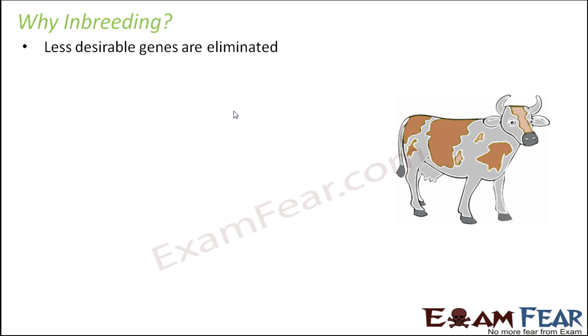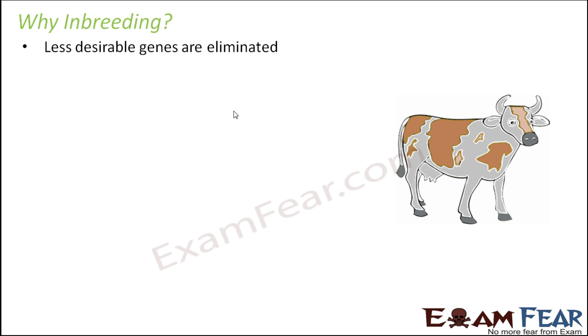Now in this case, the less desirable genes are eliminated. When you take one superior quality male and one superior quality female, the chances that the progeny will be superior are higher. However, there are chances that the less desirable genes also get